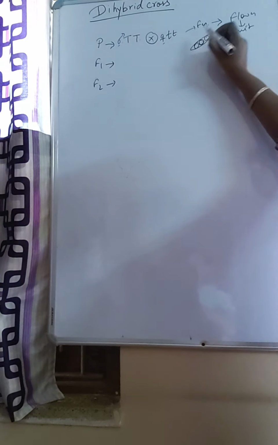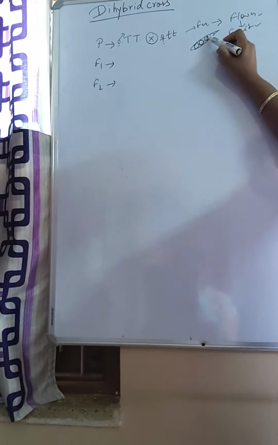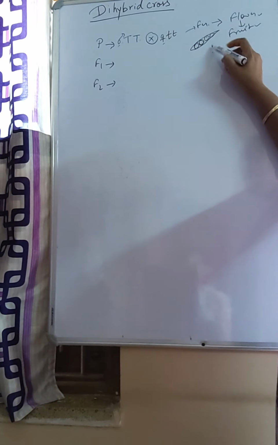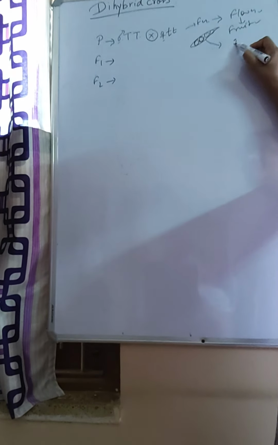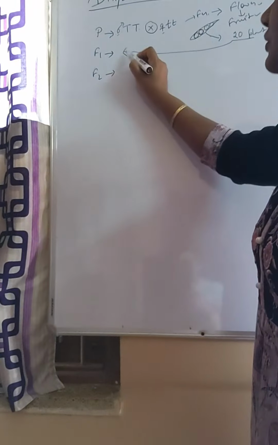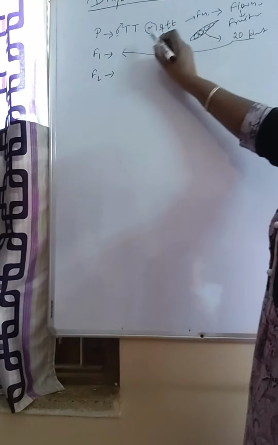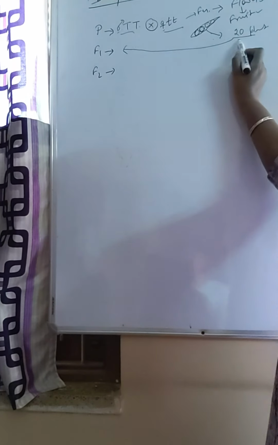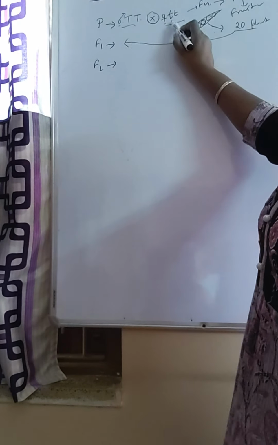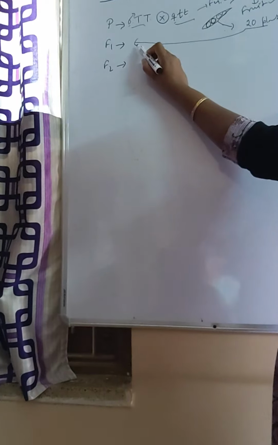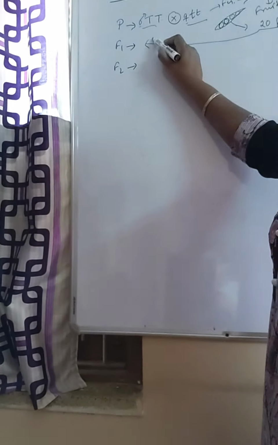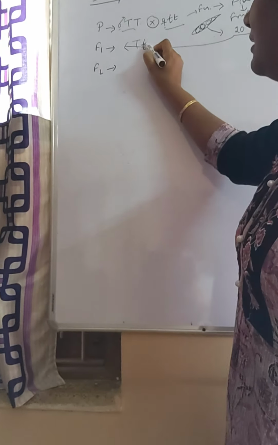After fertilization, when the flower changed into fruit, he put these seeds in the soil, and for example think he got 20 plants. These 20 plants belong to the F1 generation. Since he got these 20 plants from the same parents, capital T and small t, they will have the same type of genes, that means capital T and small t.